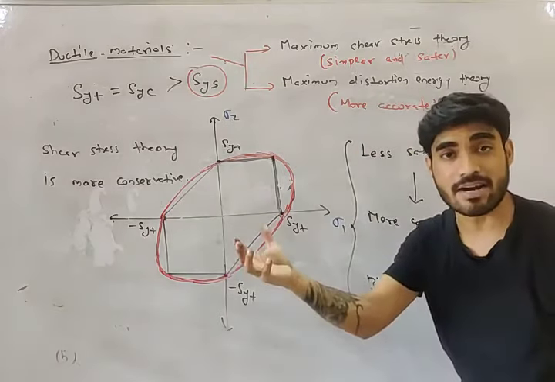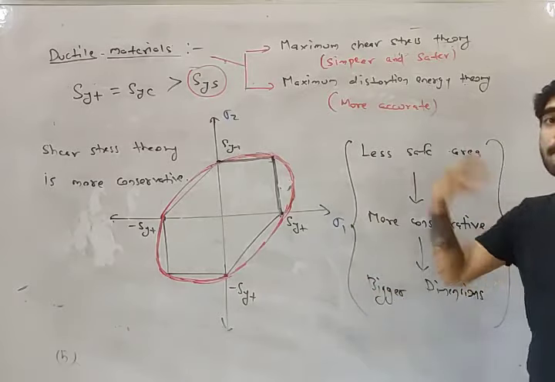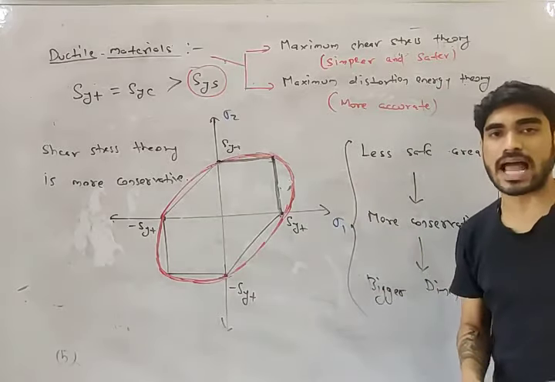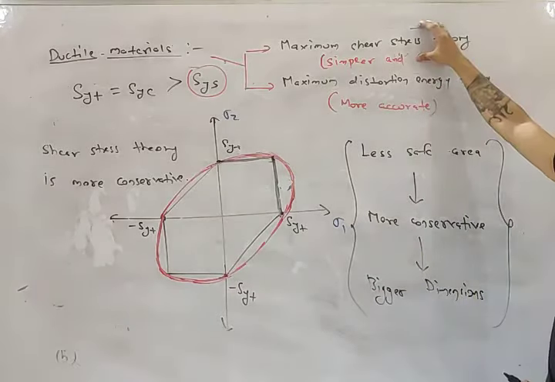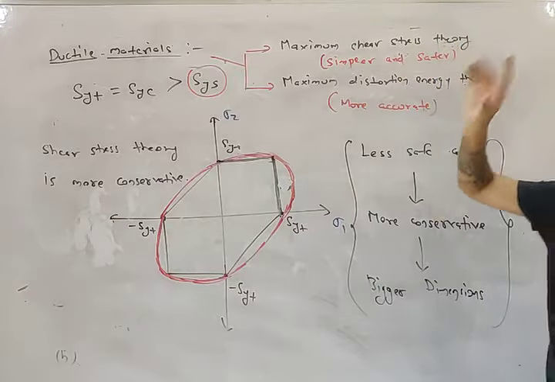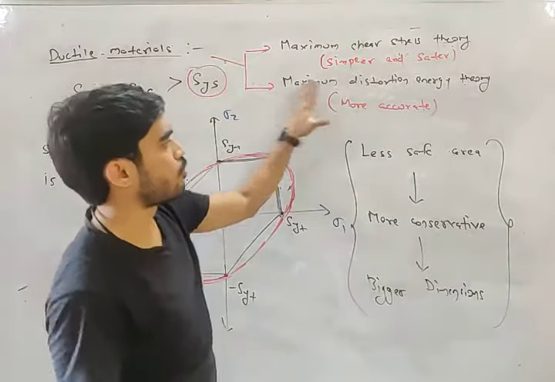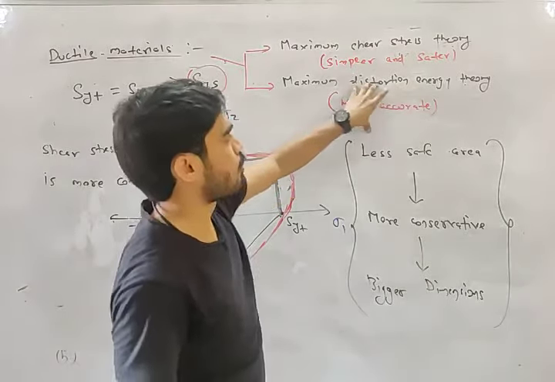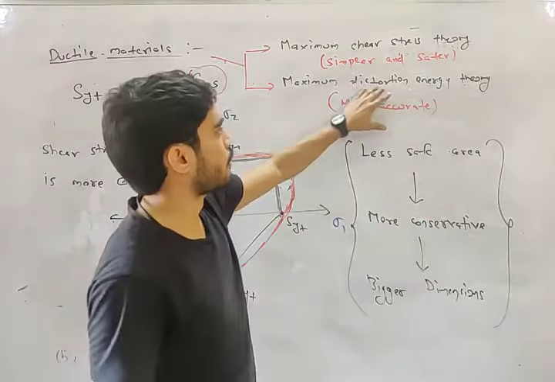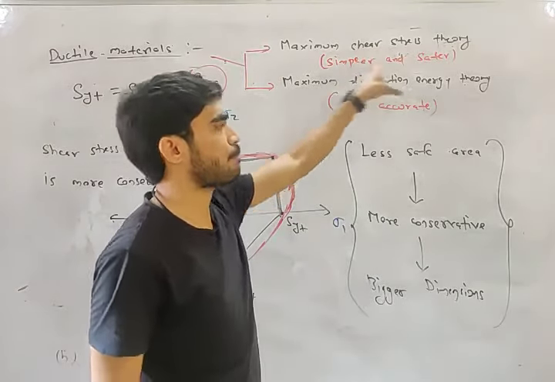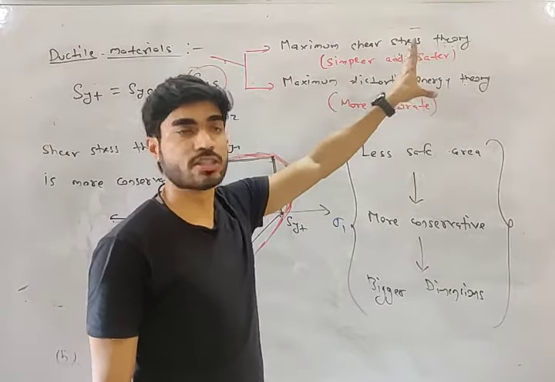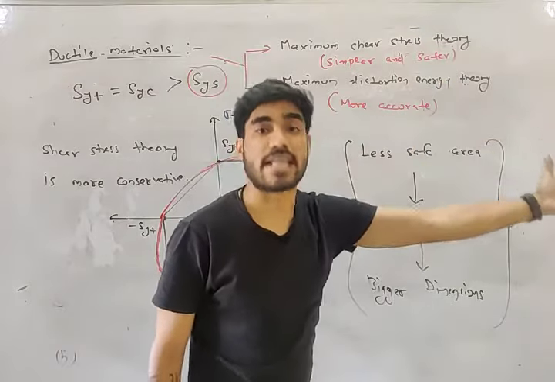And if it is more conservative, it means dimensions will be bigger. If you are calculating diameter, you will get a bigger diameter in this case, and a smaller diameter in this case. So that is the difference between both these theories. The von Mises theory is more accurate, so if you want accuracy, you will use this. But the shear stress theory is simpler, very easy to use, and it is also safer.